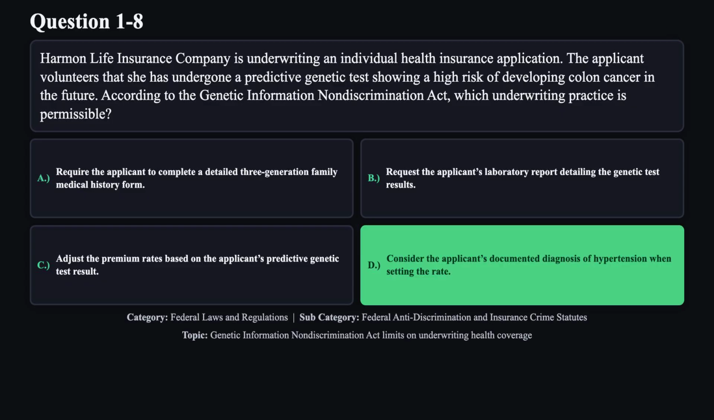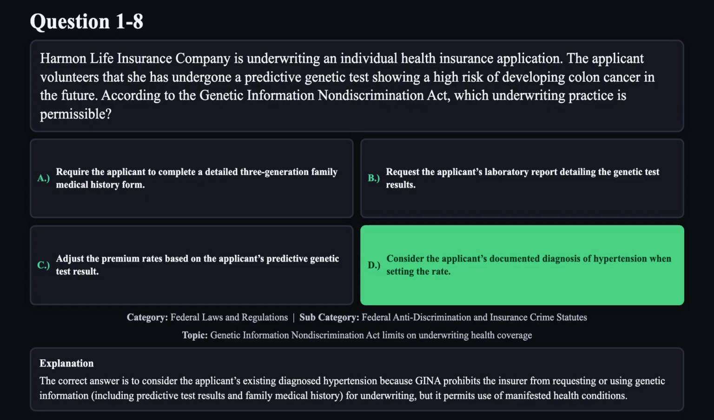The correct answer is D. The correct answer is to consider the applicant's existing diagnosed hypertension because GINA prohibits the insurer from requesting or using genetic information, including predictive test results and family medical history, for underwriting, but it permits use of manifested health conditions.